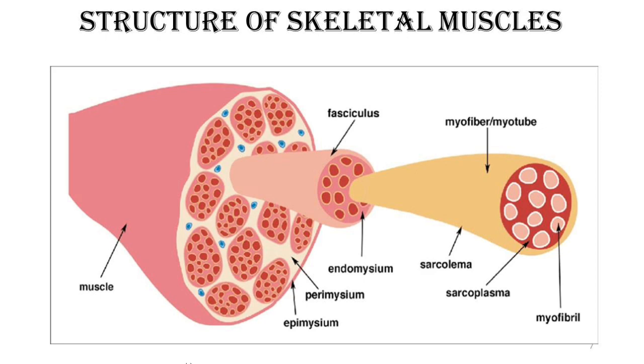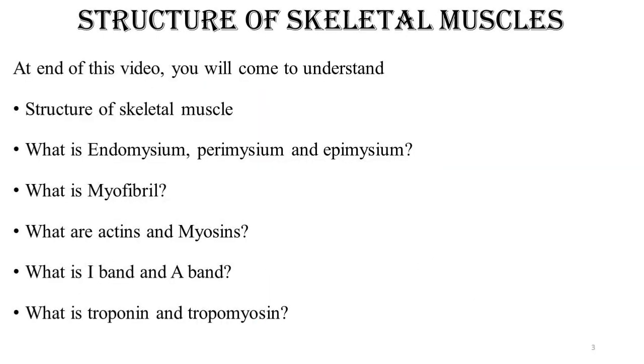So friends, if you watch this video to the end, with the help of this video you will definitely come to understand the structure of skeletal muscle. Within it, you will come to understand what endomysium, perimysium and epimysium are. What is skeletal muscle made up of? If it is made up of skeletal muscle fibers, what is the muscle fiber made up of? So what is a myofibril? We will come to know.